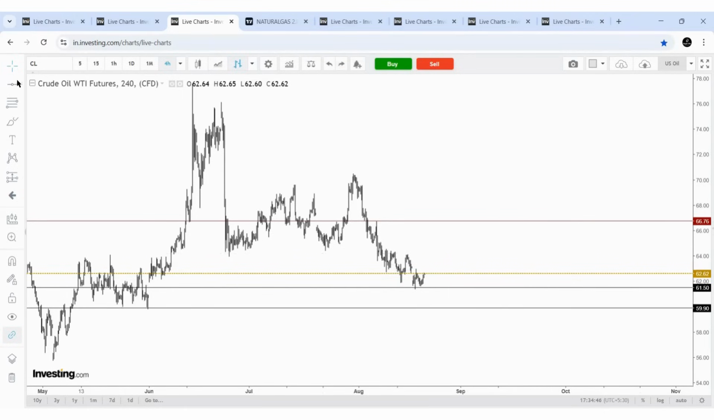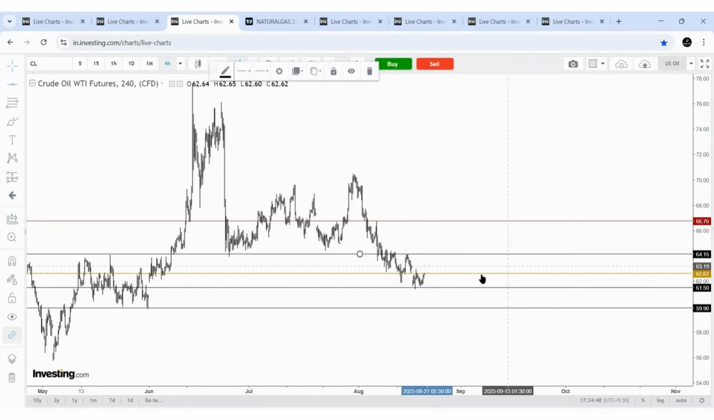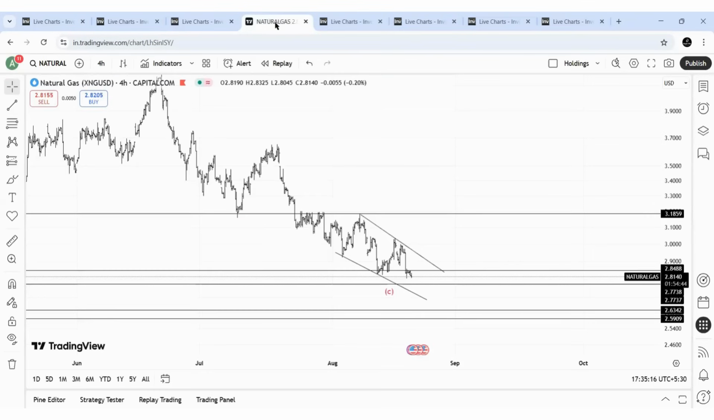For confirmation, the price needs to cross this high, and if it does, it can reach 66.7. So this is the approach. A bounce or new impulse may develop from here, and for that confirmation 64 needs to be crossed. So this is the update on crude oil.